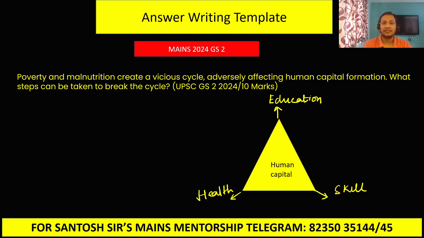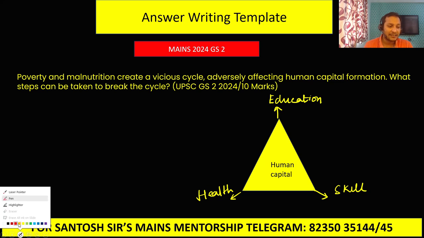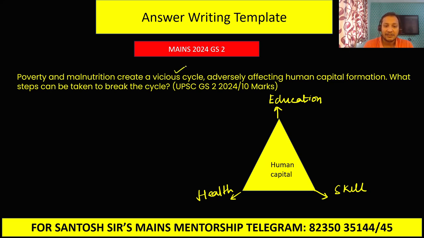Let us see the question, and from that I am going to discuss with you a very unique answer writing template. So the question, guys, you can see here: poverty and malnutrition creates a vicious cycle adversely affecting the human capital formation. What steps can be taken to break this cycle?